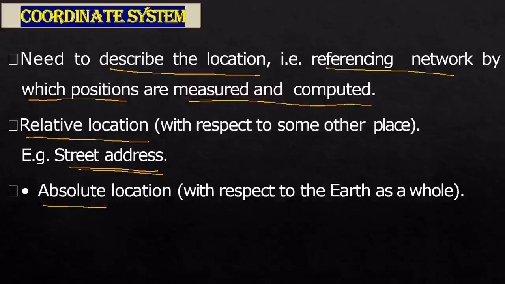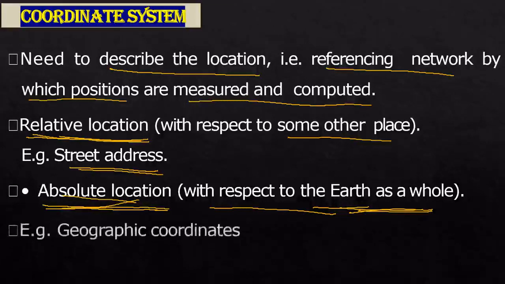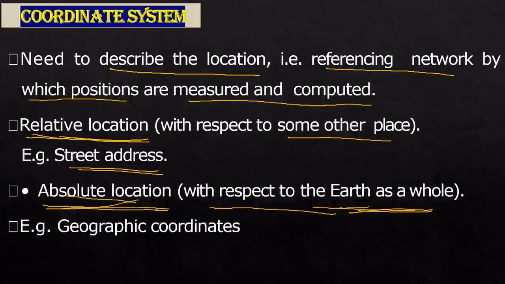Then, for describing absolute location, see the relationship between relative location and absolute location. Relative location is with respect to some other location. Absolute location is the address with respect to the earth as a whole. That is called absolute location. An example is geographic coordinates.